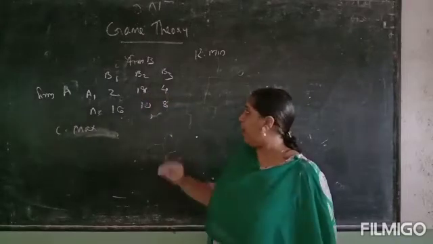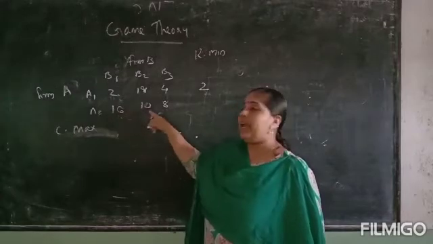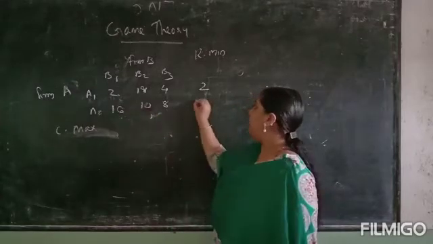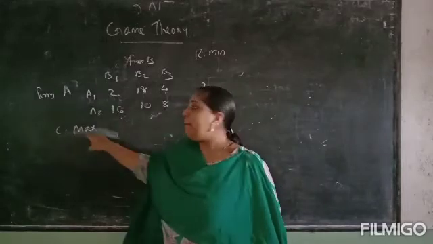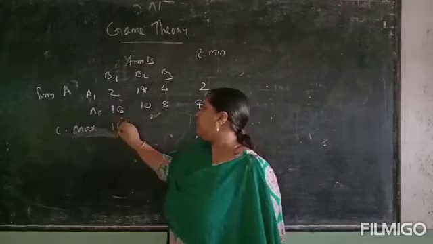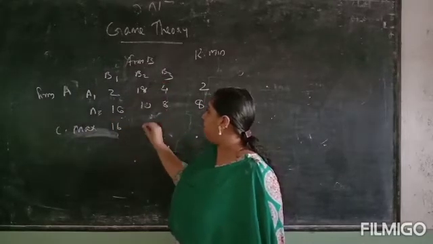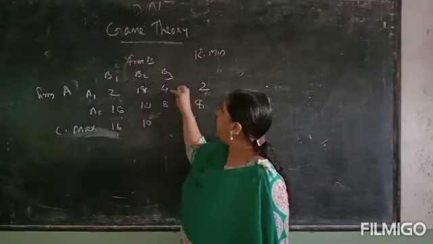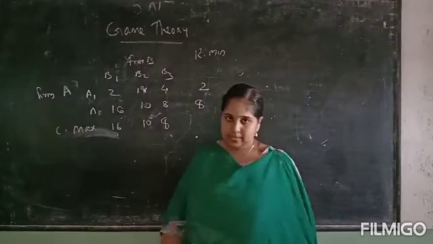Which is the minimum value? 2. Here 16, 10, 8. Which is the minimum value? 8. Here we want to select the column maximum. 2, 16. Maximum value is 16. Here 18 and 10. Maximum value is 10. Next 4 and 8. Maximum value is 8.